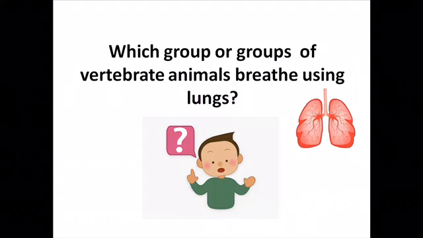Do we have one or more groups that have lungs to breathe? This organ is very important. It helps living things to take oxygen from the air and release carbon dioxide and bad gases out.